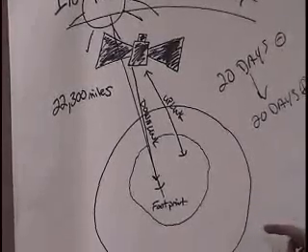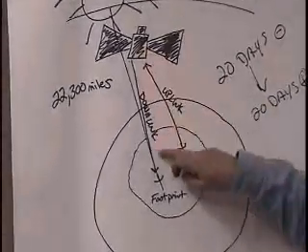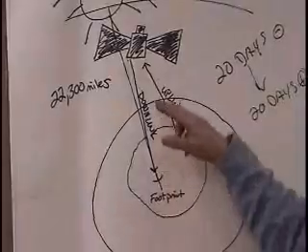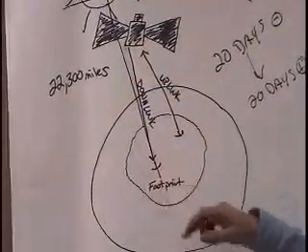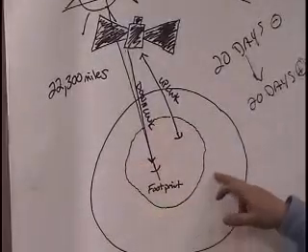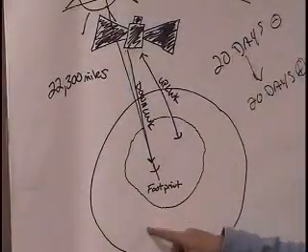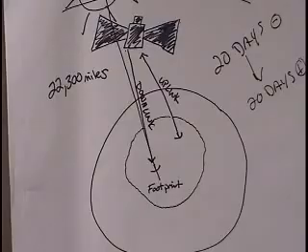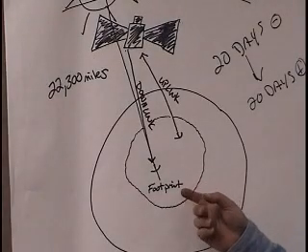Next, we want to talk about the downlink portion in more detail. When the signal comes back down to Earth, it covers a certain portion of the Earth, which is called the footprint. Now, the footprint, to give you an analogy, would be like shining a flashlight on a basketball.